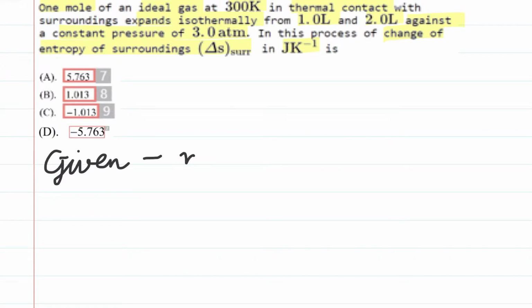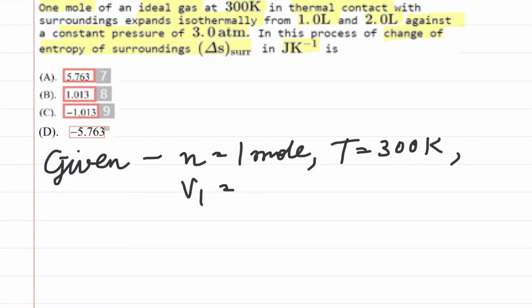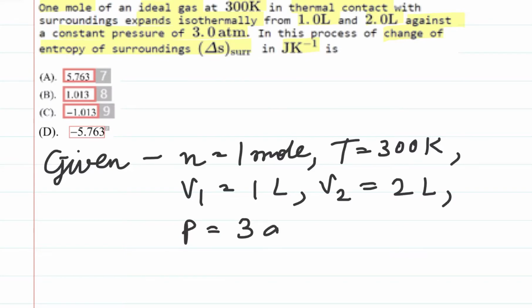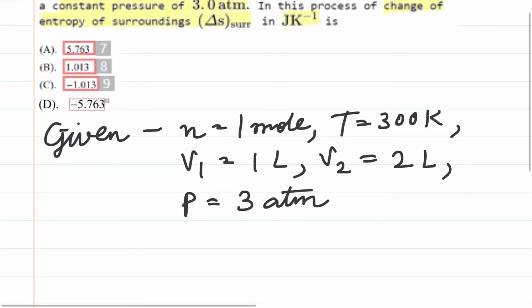Given is number of moles is equal to 1, then the temperature is given to be 300 Kelvin, the initial volume is given to be 1 liter, the final volume is given to be 2 liters, and the pressure is given to be 3 atmosphere. So here it is also given that the work is done against a constant pressure of 3 atmosphere. So constant pressure, which means it's an irreversible process.